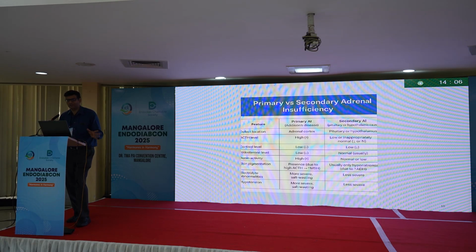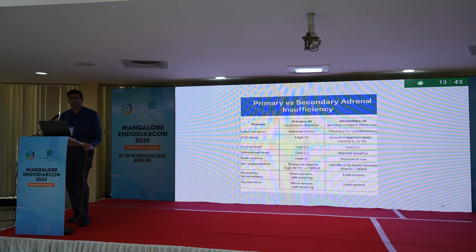Roughly, if you have to distinguish between primary and secondary adrenal insufficiency, it is the ACTH value. So ACTH will be high in primary adrenal insufficiency, and in secondary adrenal insufficiency it will be low. The aldosterone-renin axis is preserved in secondary adrenal insufficiency, whereas in primary adrenal insufficiency, the aldosterone and renin axis gets totally disturbed.